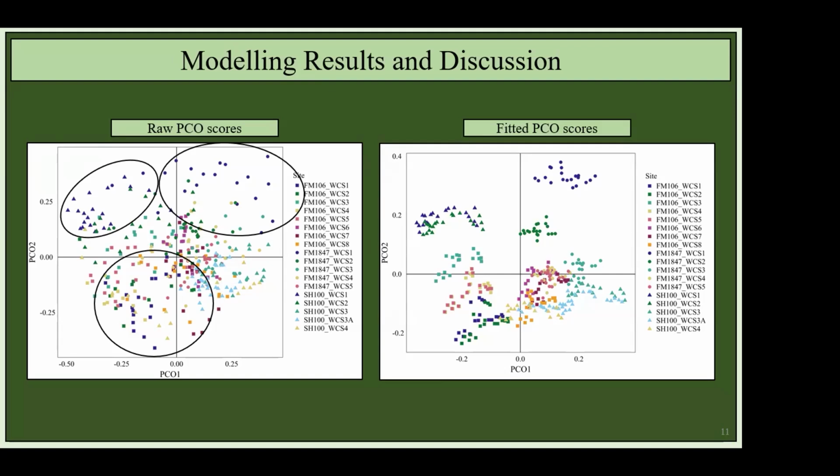For example, our blue circles are now isolated in that top right-hand quadrant, which kind of makes sense. This site is characterized by really high human activity, and therefore it has a unique community composition compared to all of our other sites. And then alternatively, our blue and green triangles, those are represented, they have water for substrate, so they also have a very unique community composition compared to the other sites. And we can see that they've kind of isolated themselves in the top left-hand quadrant.